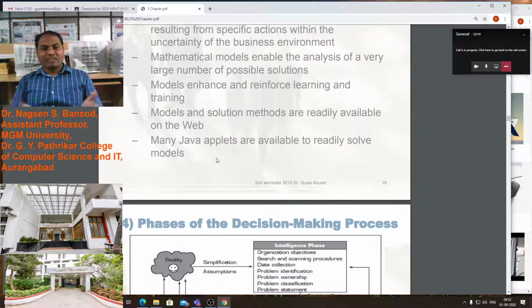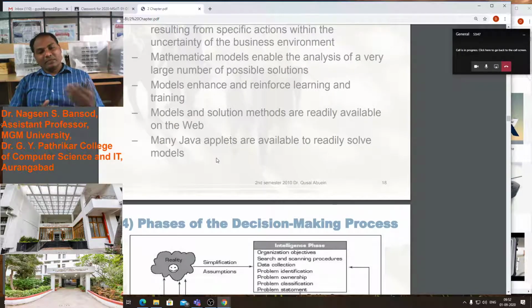Many Java applets are available to readily solve models. With the help of a Java applet, we can make readily solvable models with web pages. We can create 3D models and 2D models by using Java applet programming.